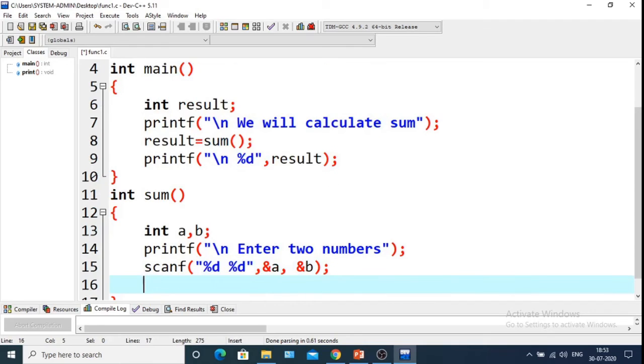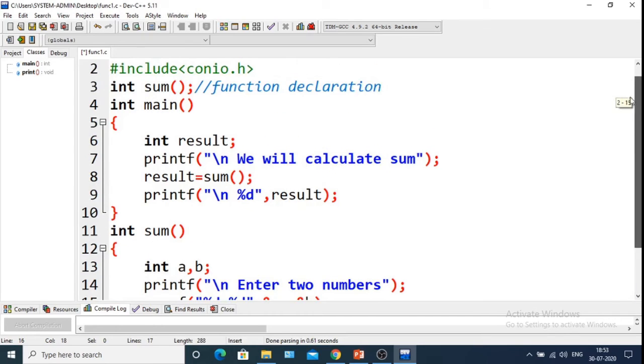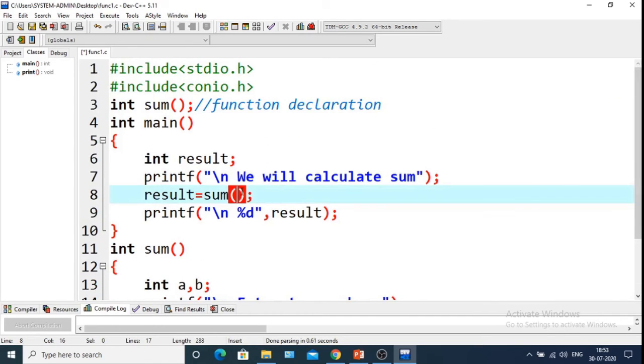Now we'll return the summation of these two numbers. So what will we return? We will return a plus b. That value will be returned here and it will be stored in the result, and after that it will be printed.